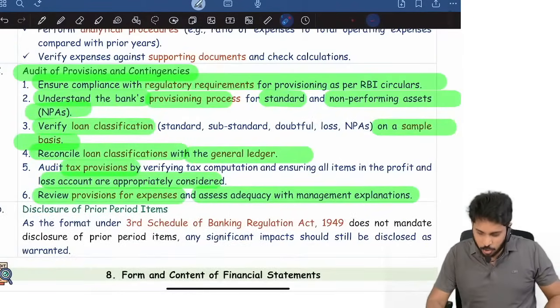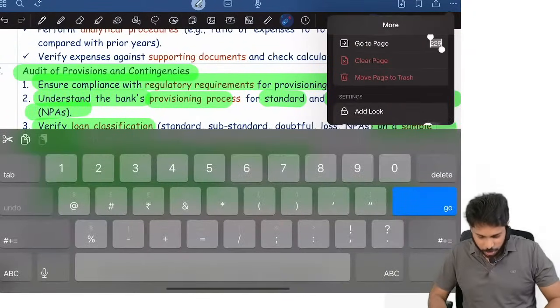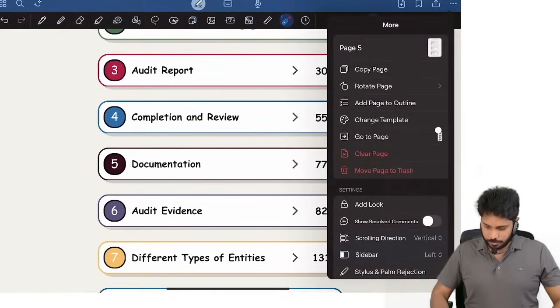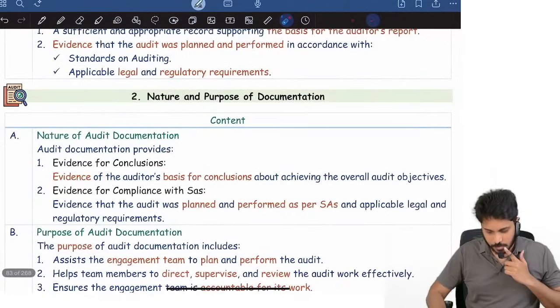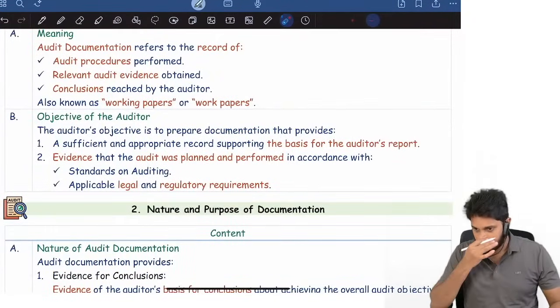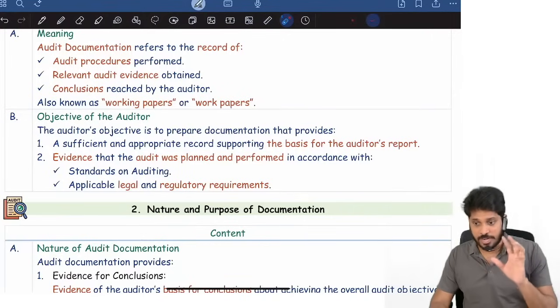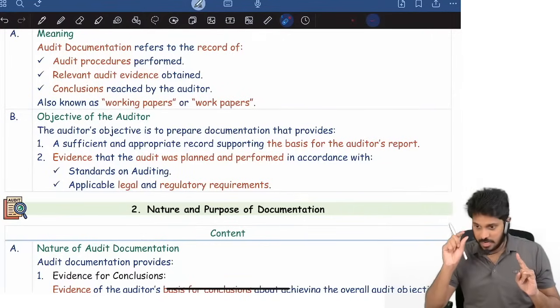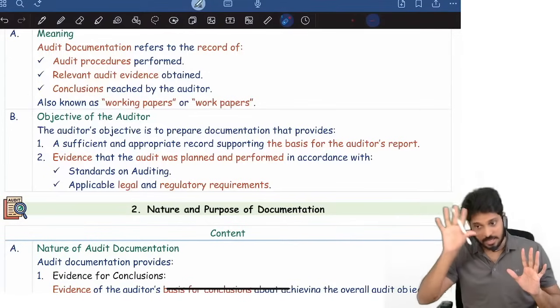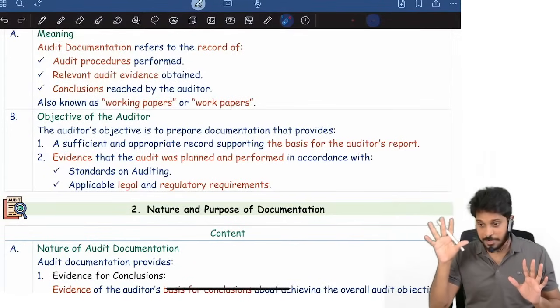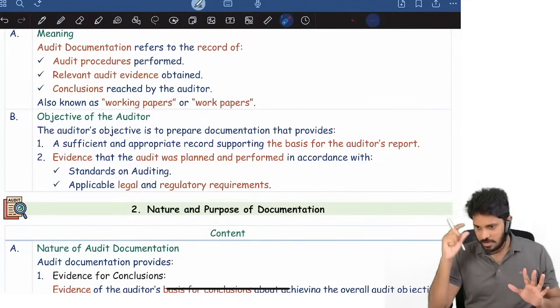Now I will go back to the audit documentation topic. Just go back and see, morning 7 to 10: first, study the audit report. Then revise it for half an hour to 1 hour. Then again at 10:30 or 11, the strategy chapter will be premiered; then revise it for 45 minutes.